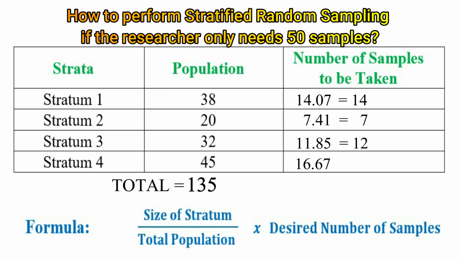And 16.67 will become 17. So that if we add 14 plus 7 plus 12 plus 17, the answer is 50, or the total desired number of samples. So take note of this formula in computing for the number of samples to be taken from a stratum. Size of stratum divided by the total population times the desired number of samples.